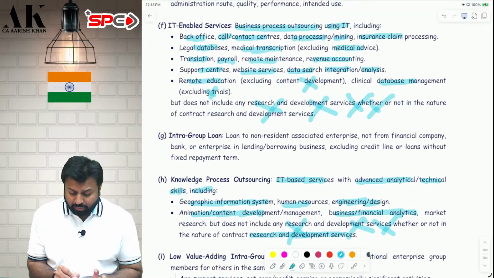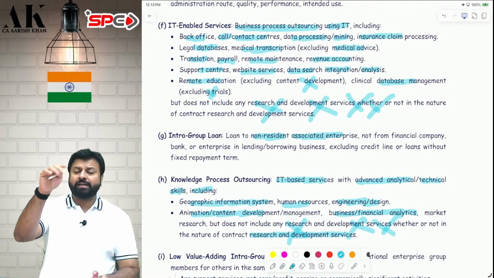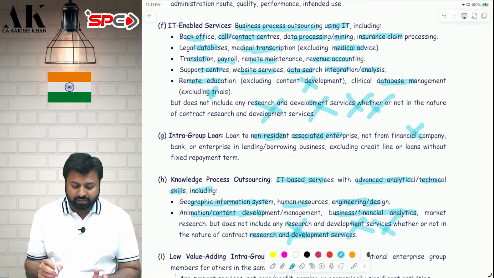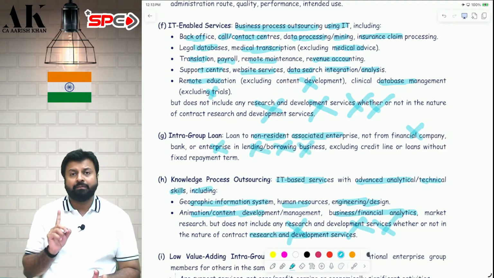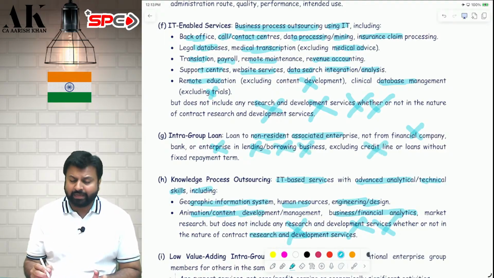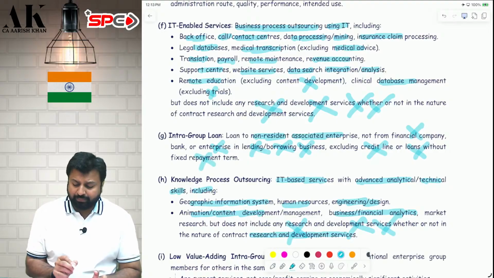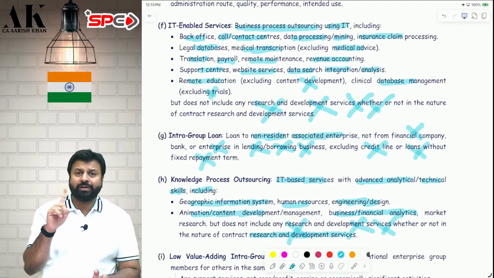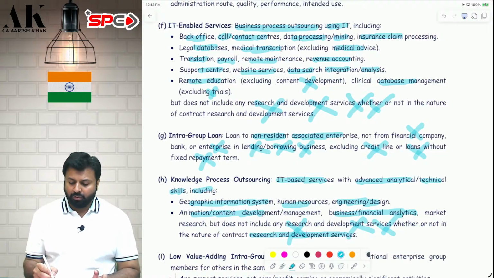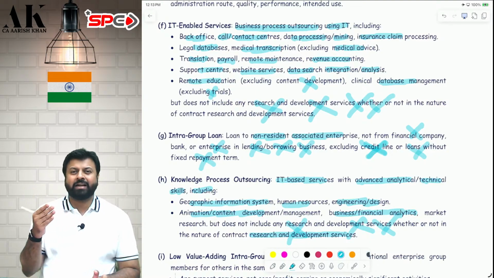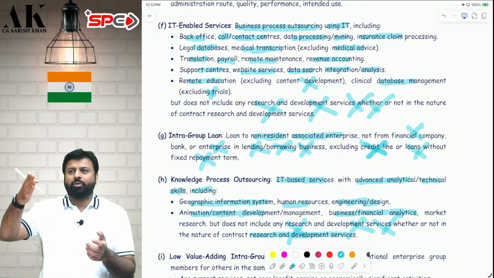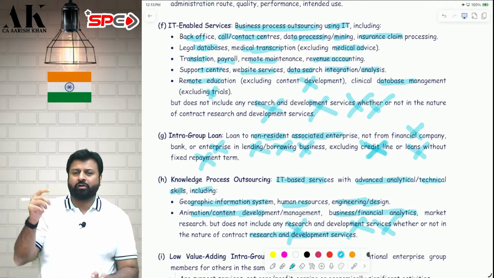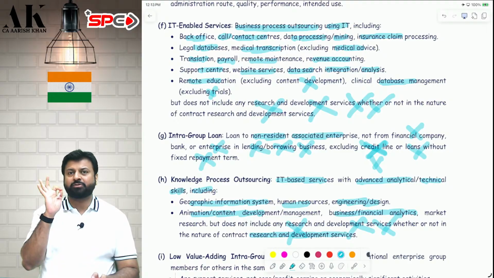Intra-group loan means loan given to non-resident associate enterprise. Loan which is given only to a non-resident associate enterprise, not from any financial company or bank or lending or borrowing enterprise. Plus, it does not include credit line or loans without fixed repayment. There has to be a loan with fixed repayment, and there has to be no credit line. Okay, it does not include credit line. Credit line means it's kind of bank overdraft. We are giving you a credit, you can withdraw whenever you want. You don't want to withdraw, don't withdraw. It should not be of that. It should be an absolute loan.